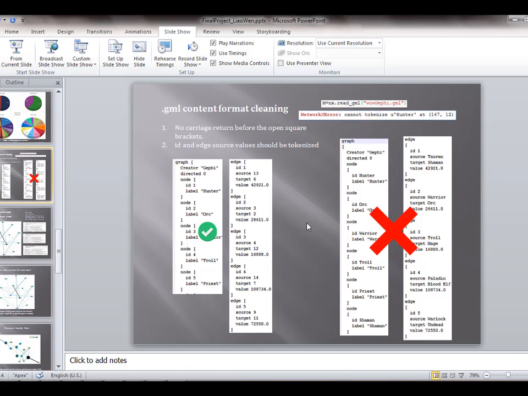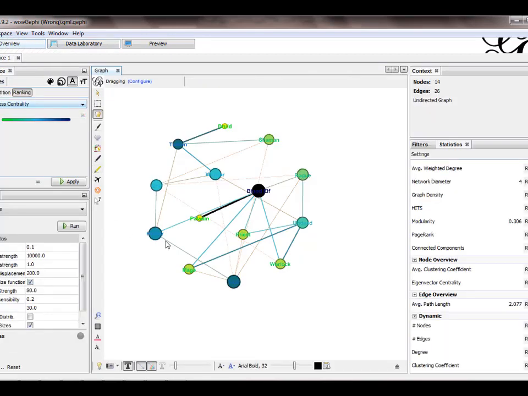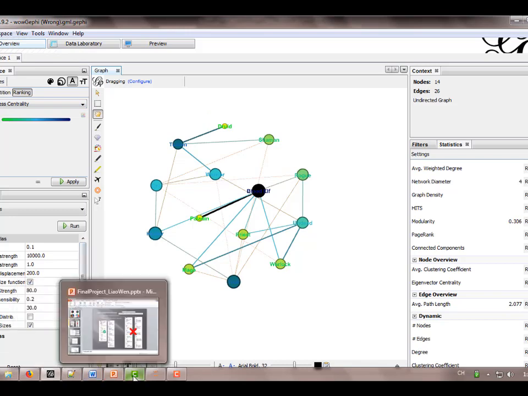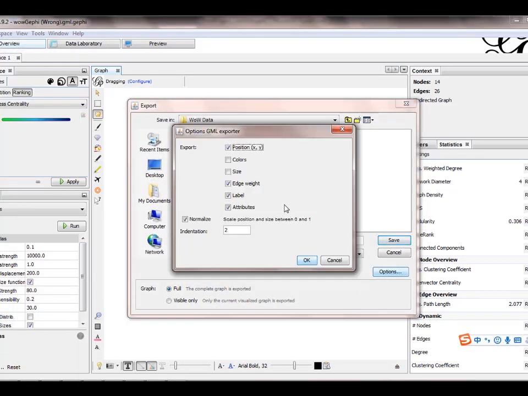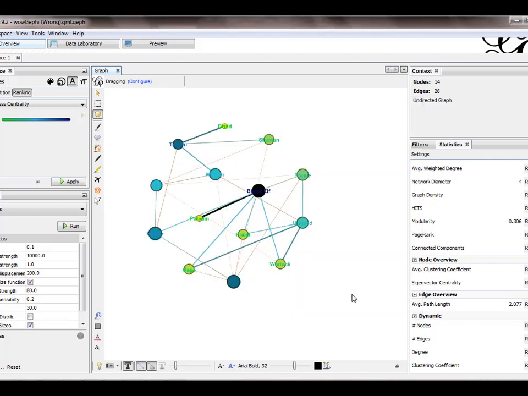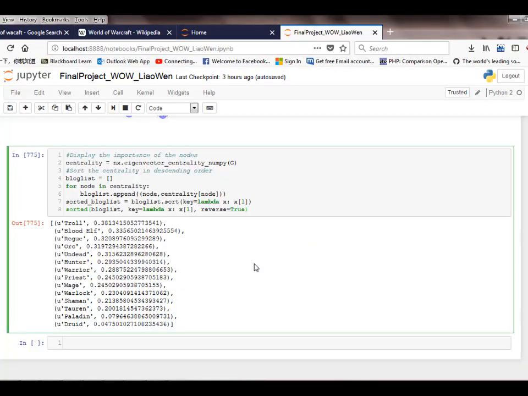The reason we easily get this error is that when Gephi generated the data for us, it did not tokenize these ID values, label values, and other necessary values. So we have to do it manually or use another algorithm. Also, during the file output, we might have messed up some setups and lost some attributes when we output the Gephi graph into a GML file. So that could be a reason for the output difference between Python's centrality analysis and our previous EDA.